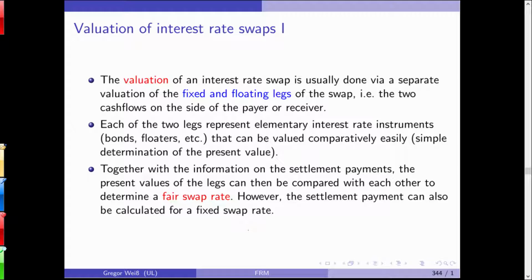There are some variants also. You can include this type of insurance in a bond. And this has been done quite famously, and then you get what is called cat bonds, catastrophe bonds.